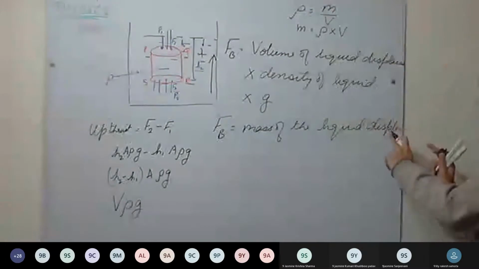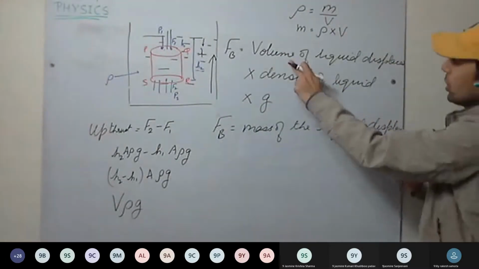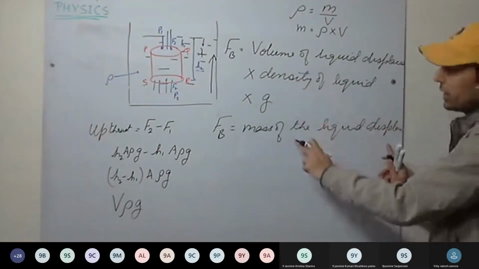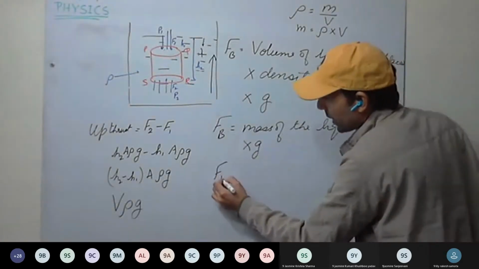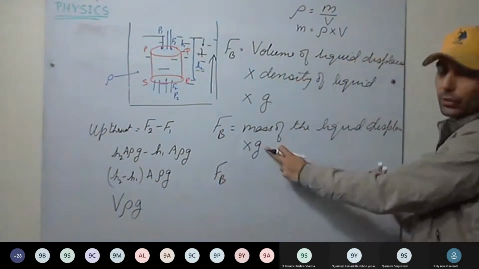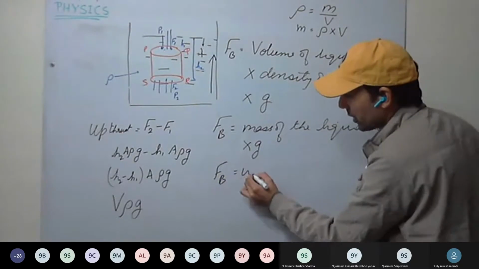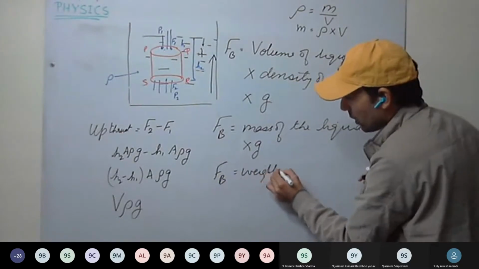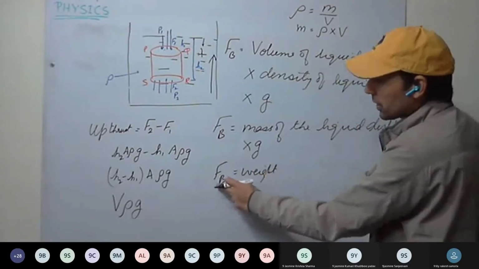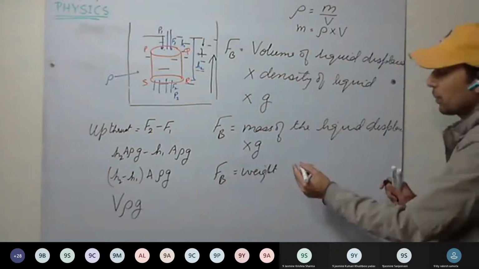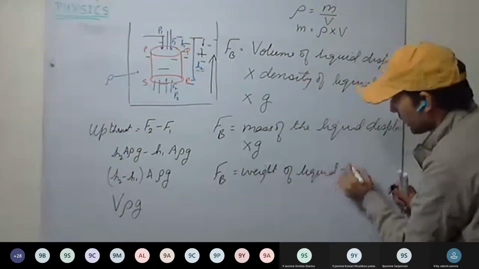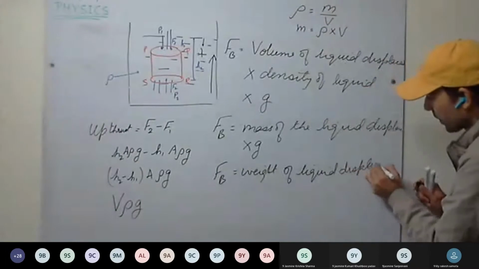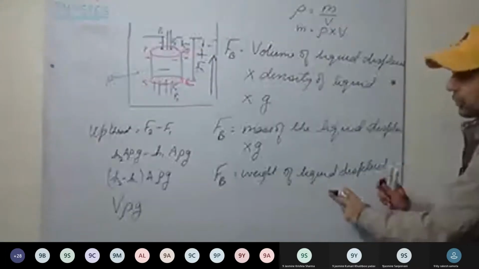Volume of the liquid displaced into density of the liquid is mass of the liquid displaced into G. And mass into acceleration due to gravity is what? Weight. So FB is what? Upthrust is weight of the liquid displaced. This we have to prove.